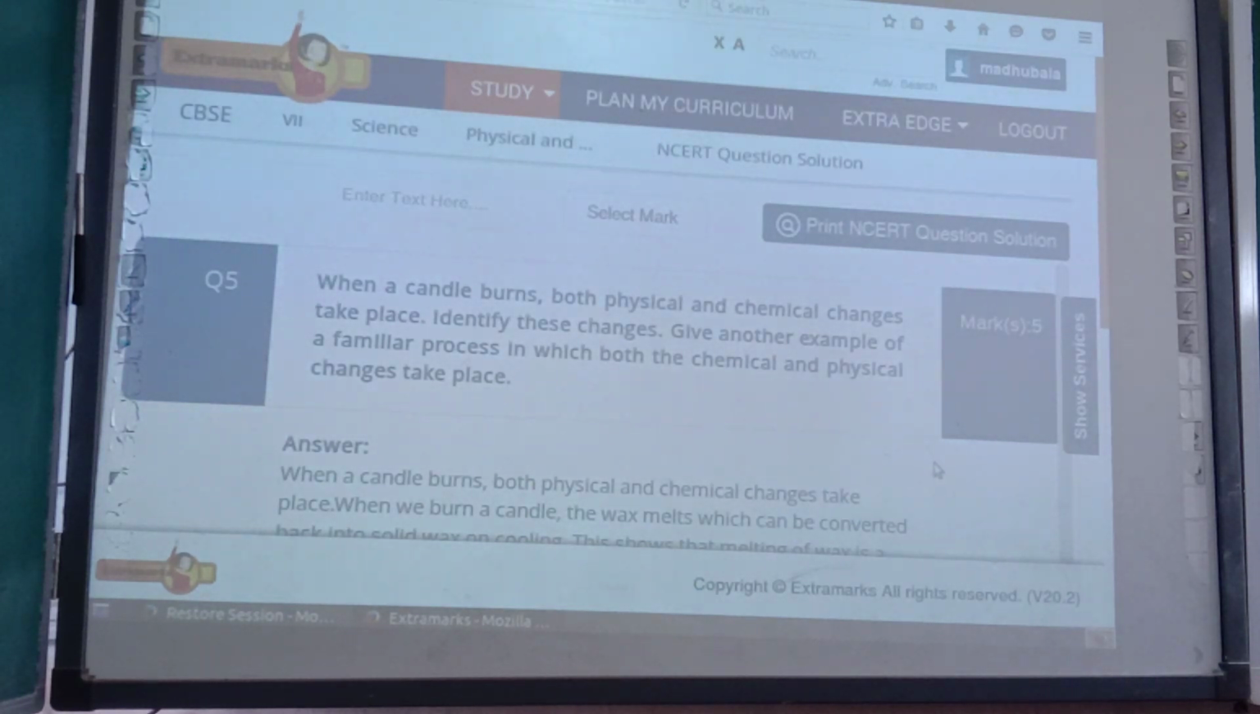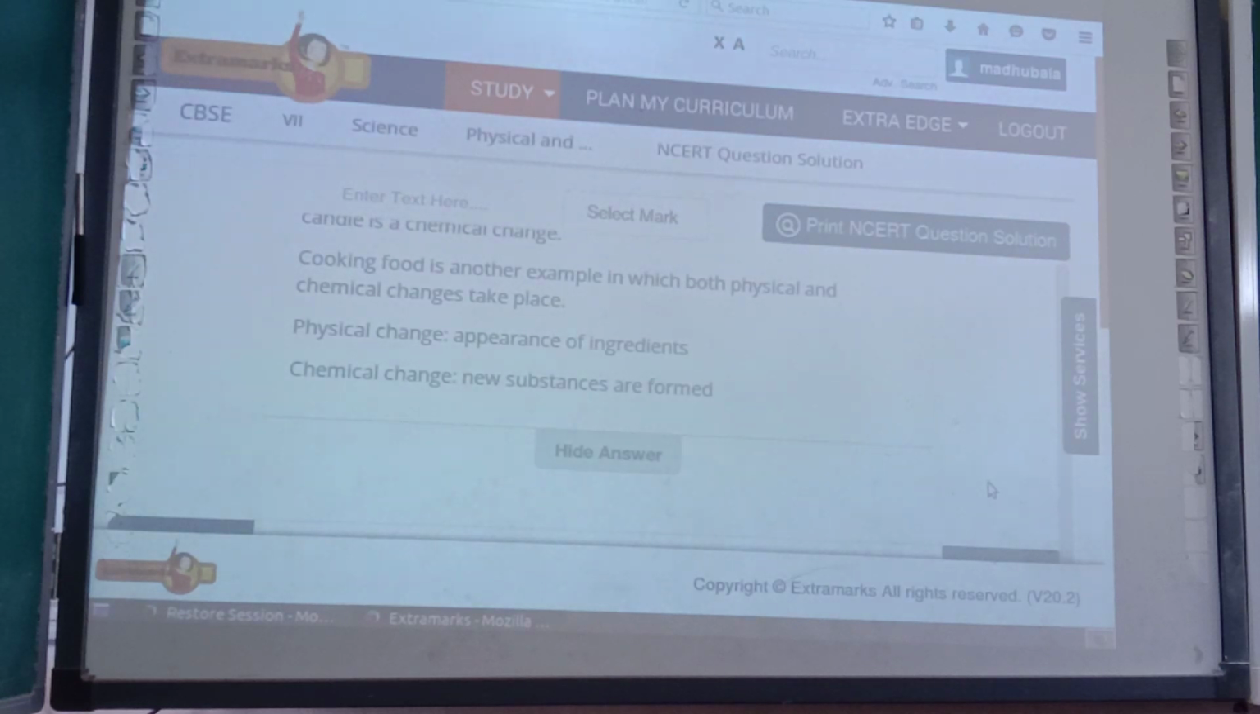When a candle burns, both physical and chemical changes take place. Identify these changes. Give another example of a familiar process in which both the chemical and physical changes take place. Already I explained, when a candle burns, both physical and chemical changes take place. When we burn a candle, the wax melts, which can be converted back.